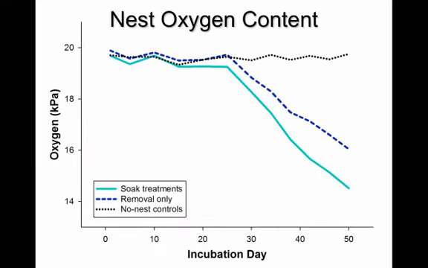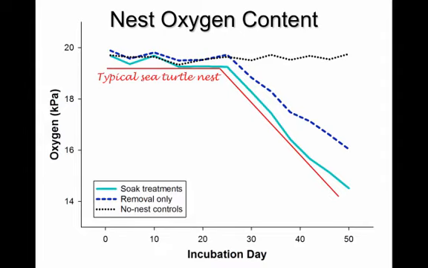Here you'll see nest oxygen content along the y-axis with the incubation period along the bottom axis. We found that oxygen levels in all of the soak treatments were relatively stable throughout the first half of the incubation period and decreased drastically in the second half of the incubation period. This is typical of a sea turtle nest, as the sea turtle embryo consumes relatively low amounts of oxygen, and it's not until the second half of the incubation period, when metabolism picks up, that oxygen consumption rates also increase.